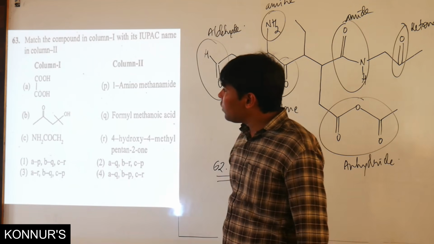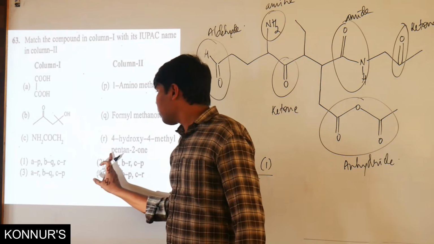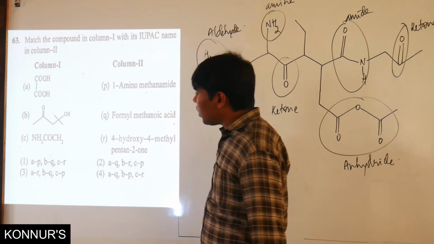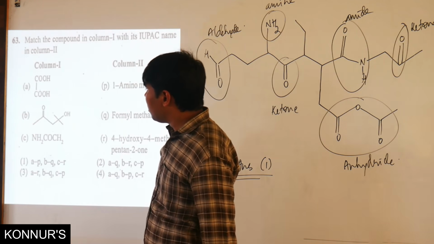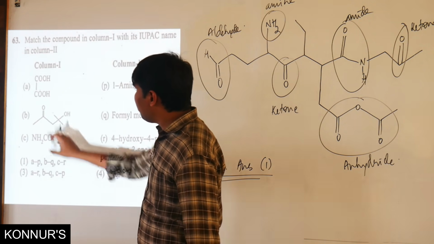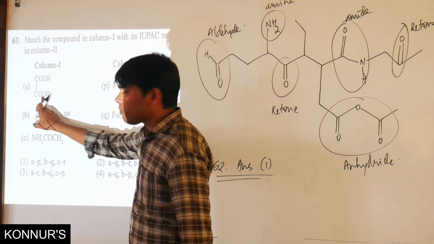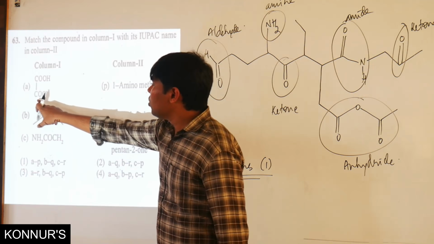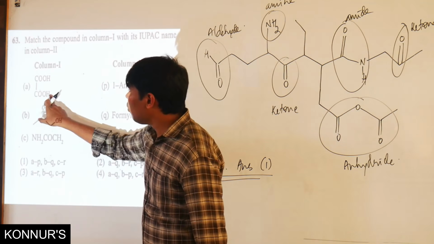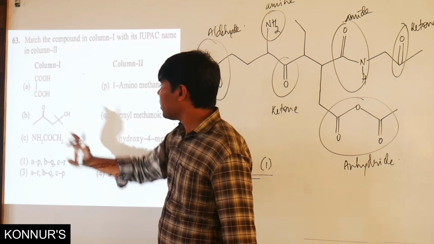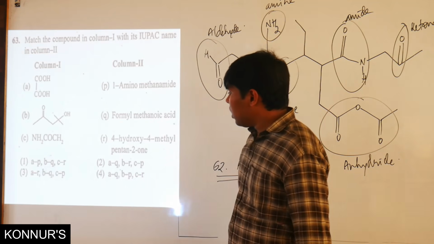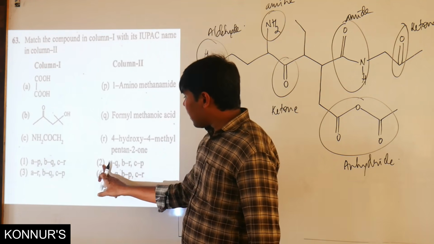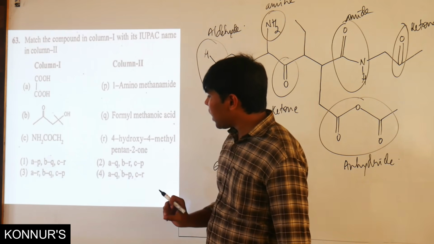A is matched up with Q. Formyl methanoic acid. So yes, it should be the aldehyde group. So this becomes the reducer. So if it is C double bond O only H, it's a formyl methanoic acid. That's the correct one. Look at the second option, where B is matched with R.